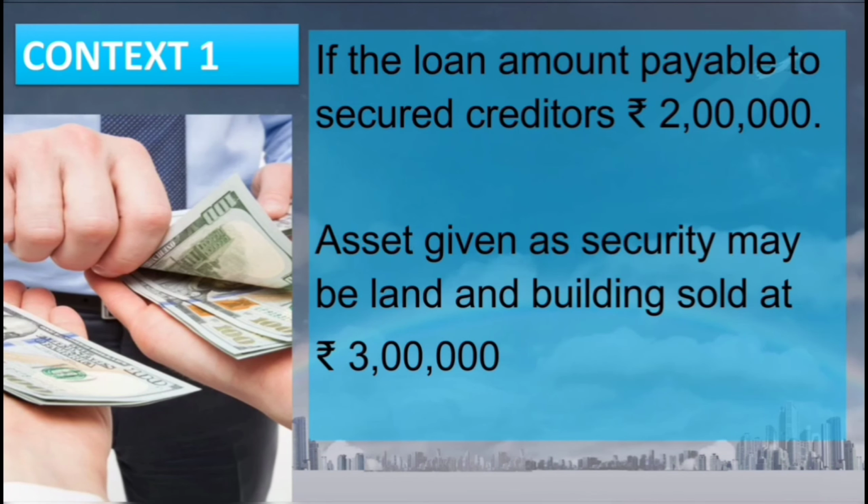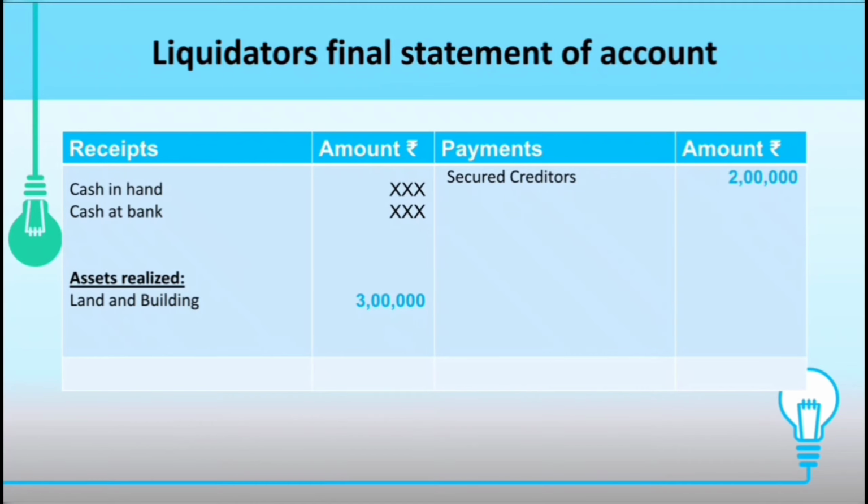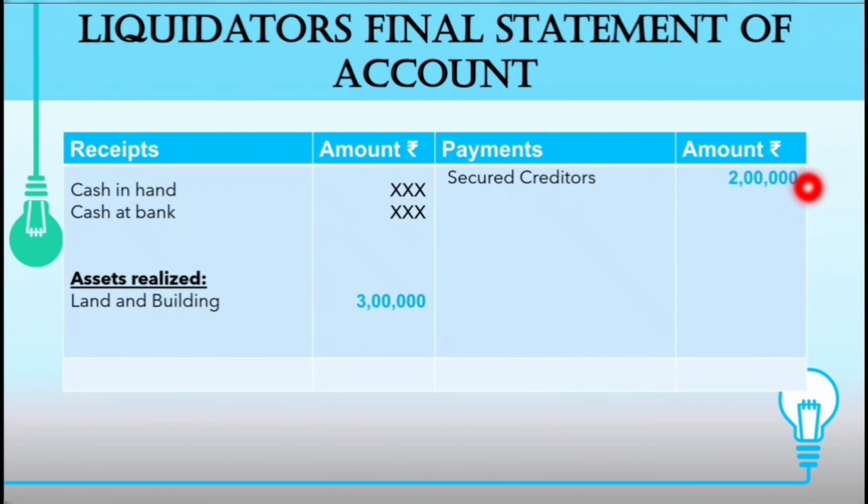In this case, this would be entered in the liquidator's final statement of account in this way. If this asset is sold by the liquidator, he is going to enter the asset which he has realized, that is land and building here, and also he will enter the payment made by him to secured creditors, that is 2 lakh rupees.